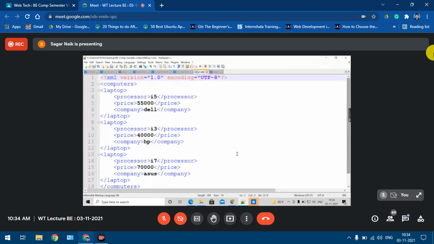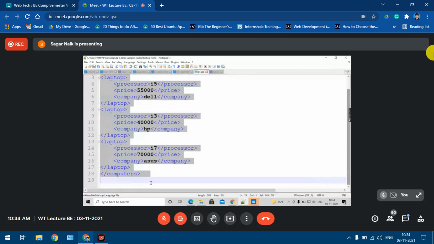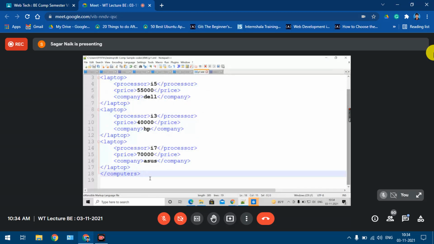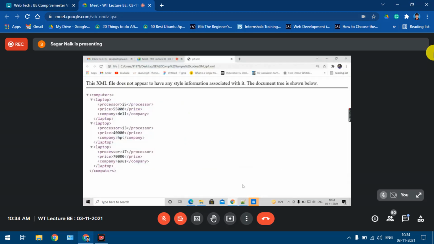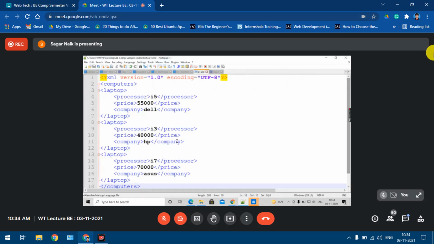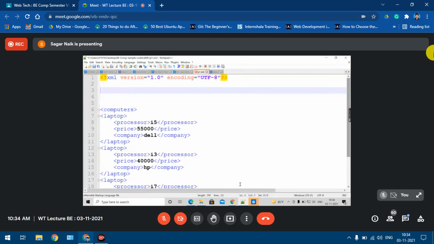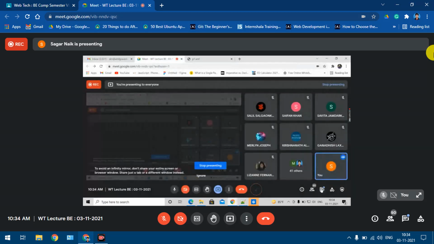Now going to the next part. We'll try to write the DTD for this. Yesterday we had seen how to write the DTD, but now some minute details: when you write the DTD, what things you have to consider. So this is my XML file. First of all, I'll make sure that it is well formed. Yes, it's getting loaded into the browser, so it is well formed. Now we'll write the DTD for this. Let's assume that we are writing the internal DTD.